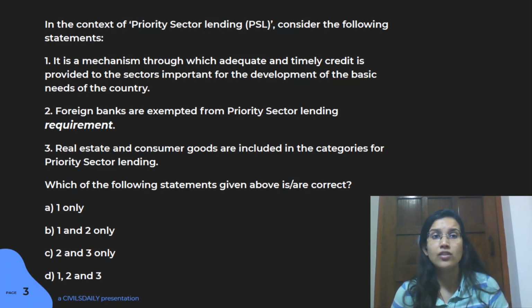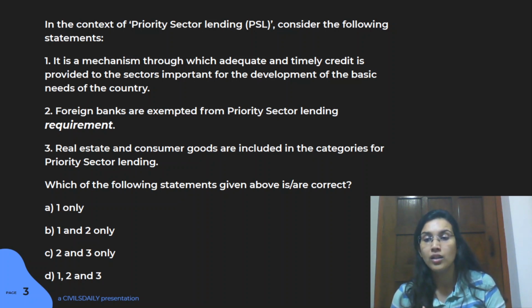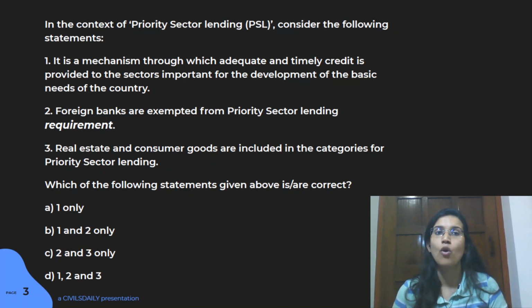Now, another thing is, it's not just commercial banks. Even your regional rural banks, your small finance banks, and even your cooperative banks have to set aside a certain amount for priority sector lending. And in fact, it is much more than the commercial banks. It's 75%. So that is also another thing that you should be pretty much aware about.